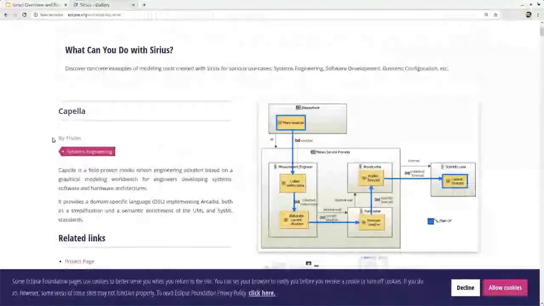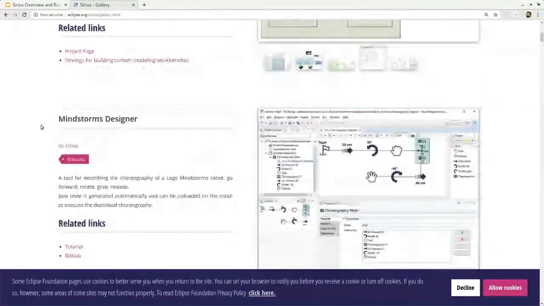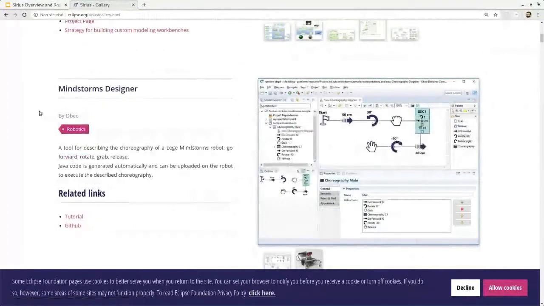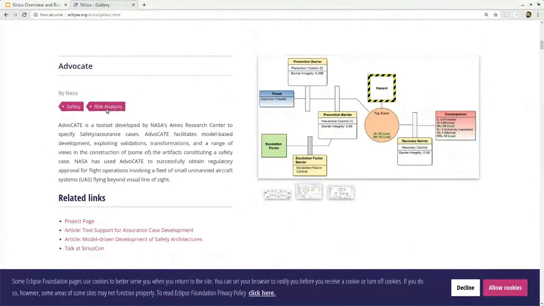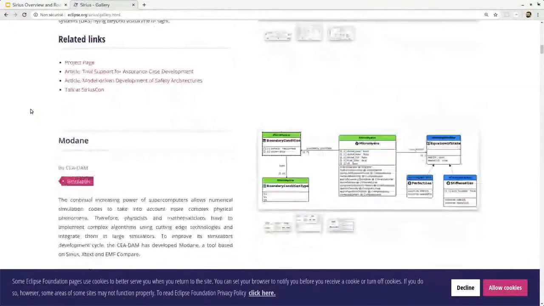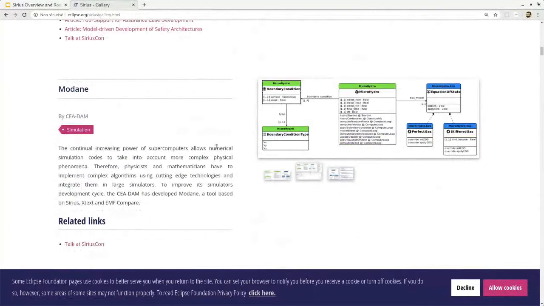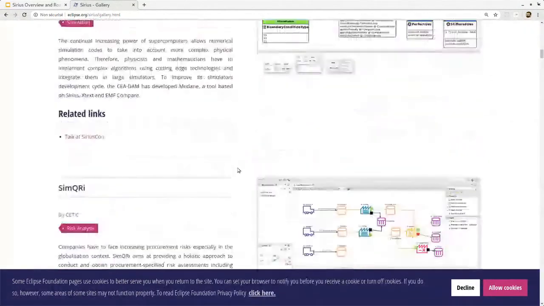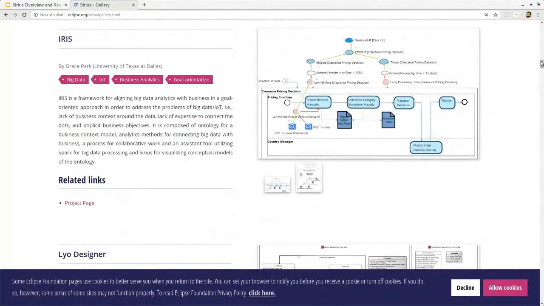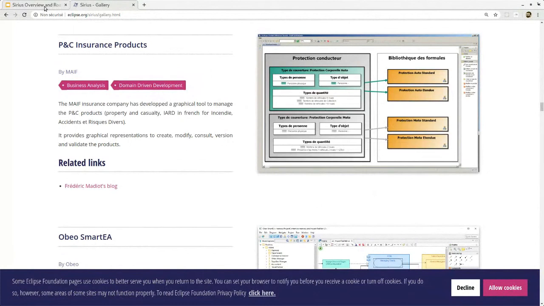So for example, here we have Capella, which I already mentioned, Mindstorm Designer, which we'll see a little bit later in the demo, Advocate, which is in the domain of safety and risk analysis modeling developed by NASA, Modane by CEA, which is used to model numerical simulation modules, and many others in a lot of different domains.